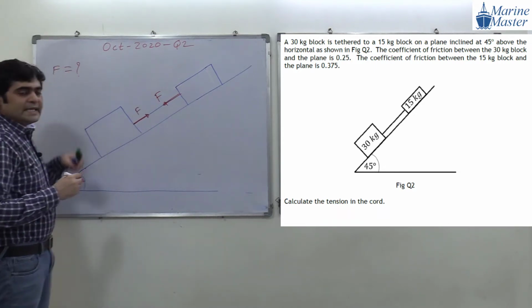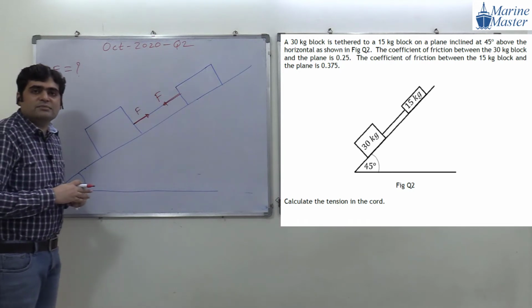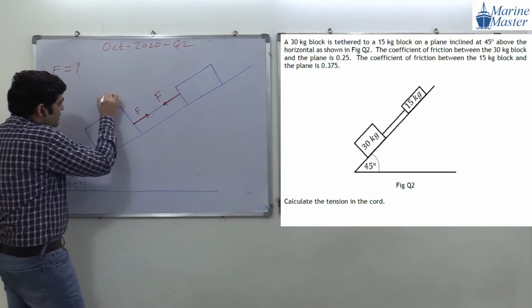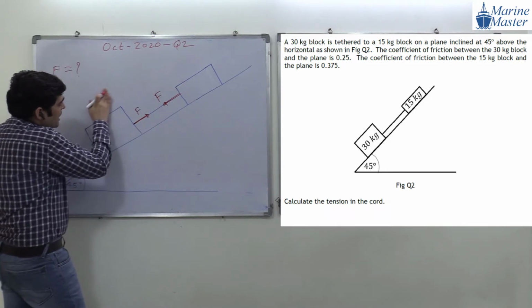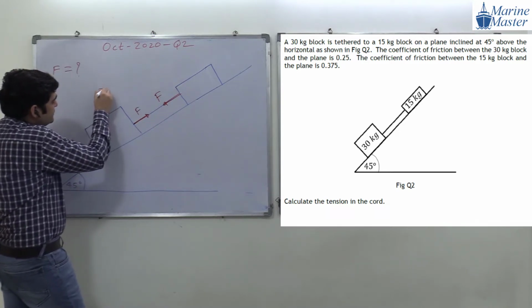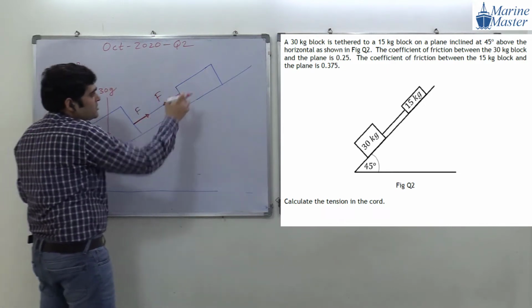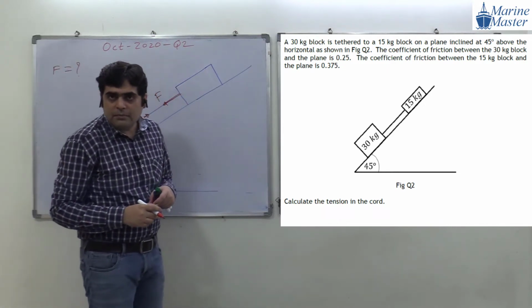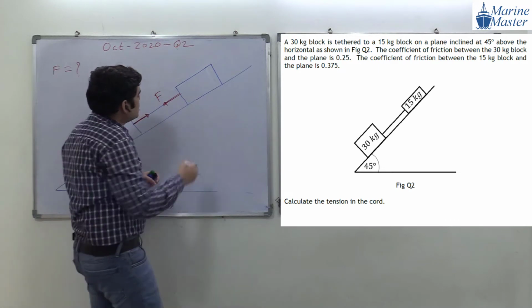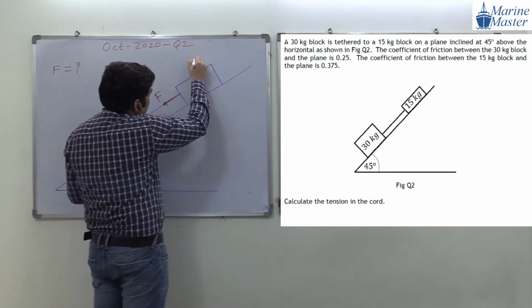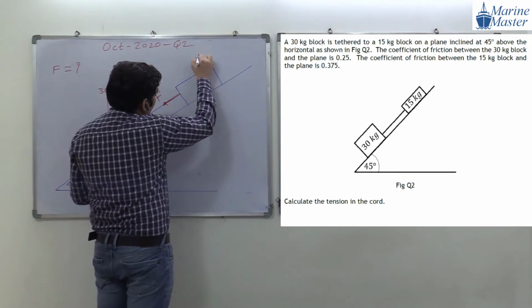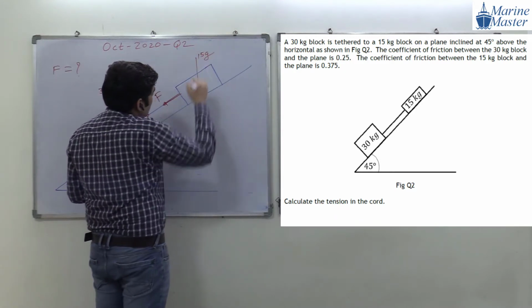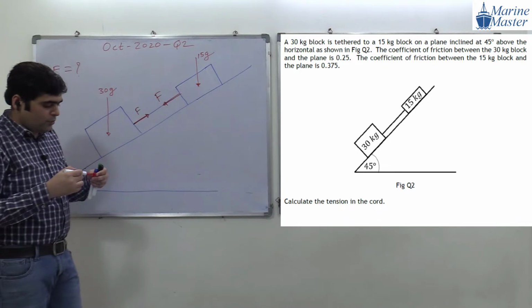So this is a 30 kg mass. The weight of this 30 kg mass will be 30 g. This one is 15 kilograms of mass, so the weight will be 15 g, where g stands for acceleration due to gravity. So this is 15 g. Try to see the point here.